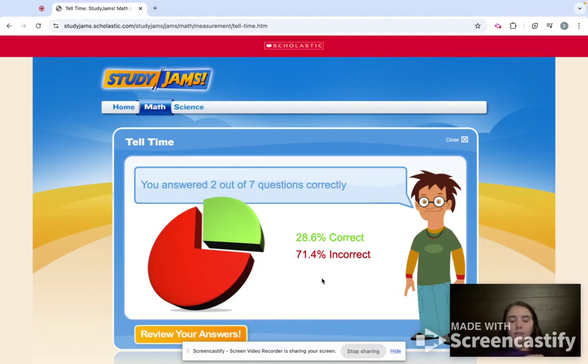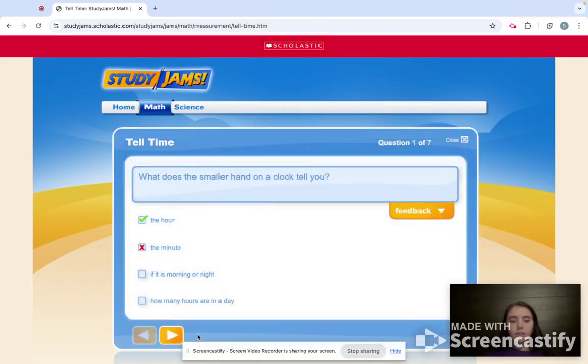So I just went through and clicked. Every one of the tests has 7 questions. So on the telling time quiz, I got 2 of the 7 questions correctly. It automatically grades it. I made a 28. But my favorite part is down here it says review your answers, and you can click on that little button and it will give automatic feedback, just like it automatically grades it on every single question.